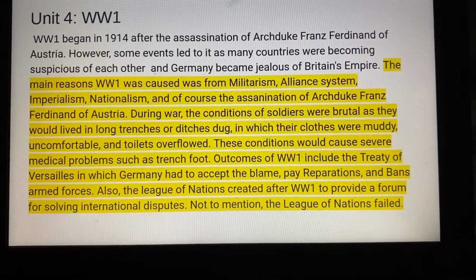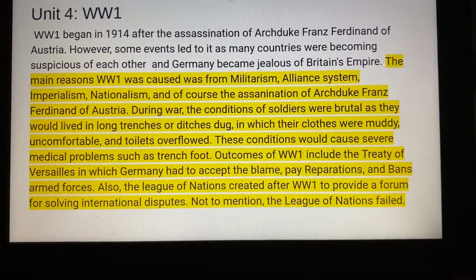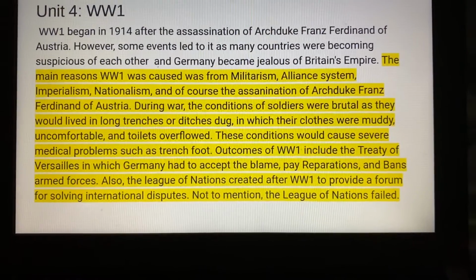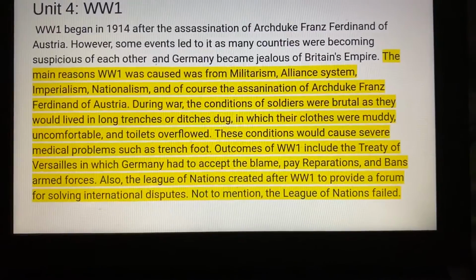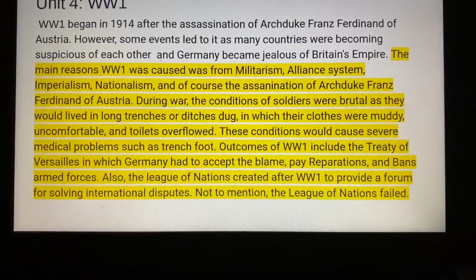Outcomes of World War I include the Treaty of Versailles, in which Germany had to accept the blame, pay reparations, and ban armed forces. Also, the League of Nations, created after World War I to provide a forum for solving international disputes. Not to mention, the League of Nations failed.